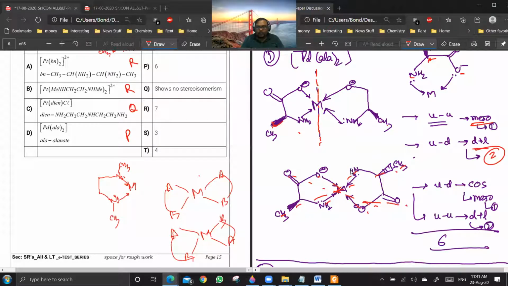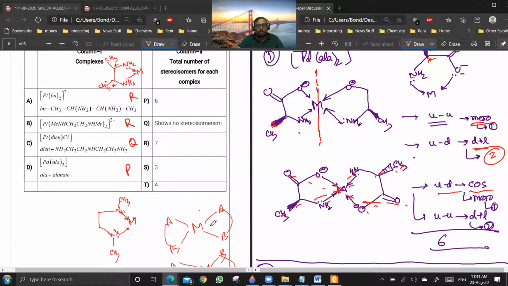Yes, sir. So due to center of symmetry, the up-down configuration will be meso. An up-up configuration will not have any plane of symmetry in this case. So it will be D plus L. So 2. Because there is no diagonal plane of symmetry in these cases. So total will be 6. Answer is P.